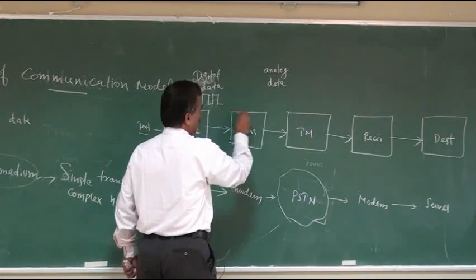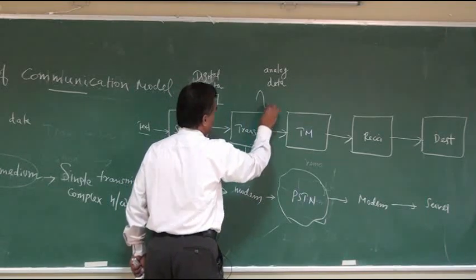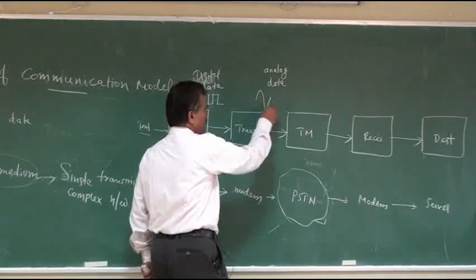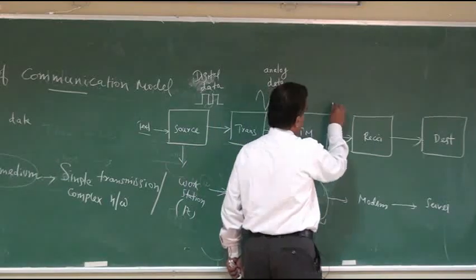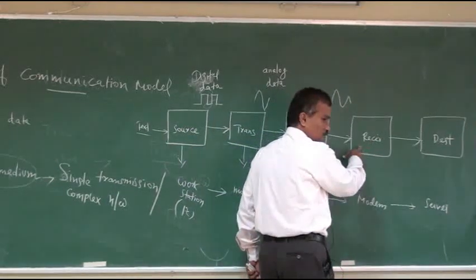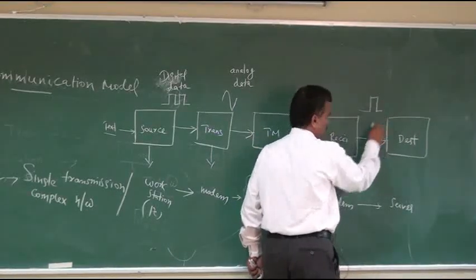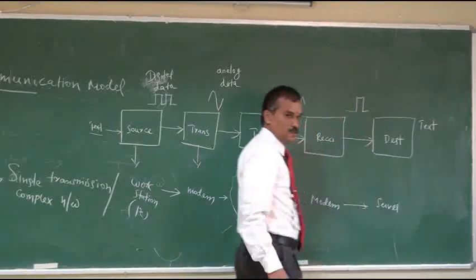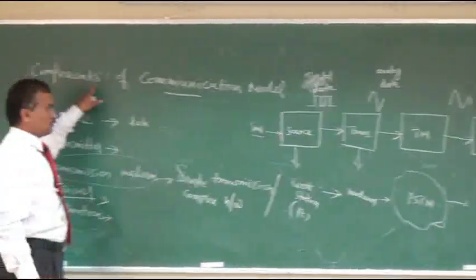The square wave is digital, and the analog signal is a sine wave. Now this analog data is transmitted over the transmission media. The receiver converts this analog data back into a square wave, then it reaches the destination in the form of text. So this is the basic communication model.